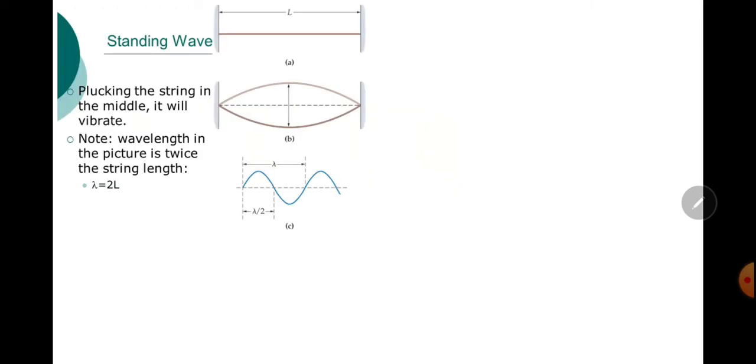Now standing waves. The length is L, fixed at this end and also fixed here. If you pluck it at the middle, one loop is produced.